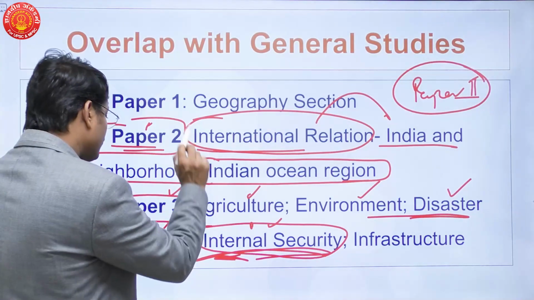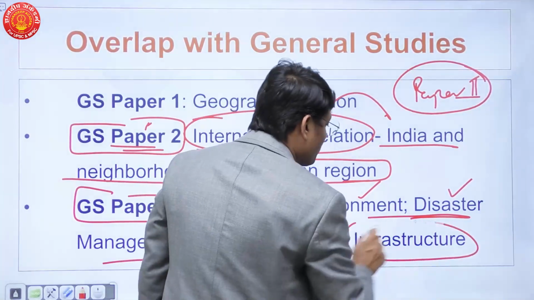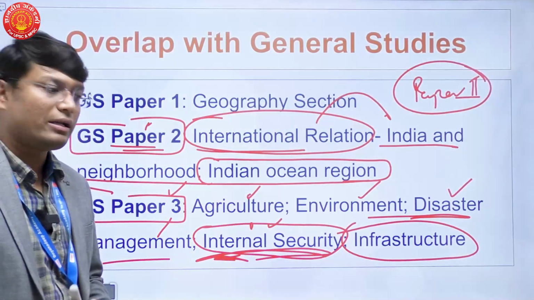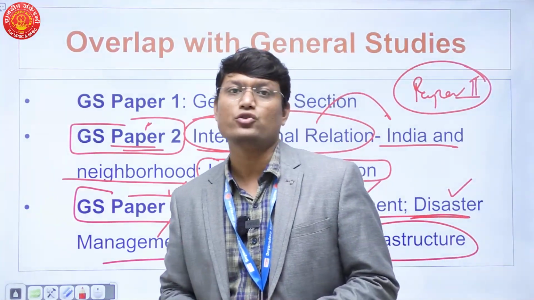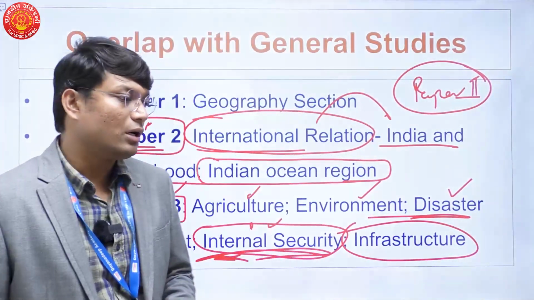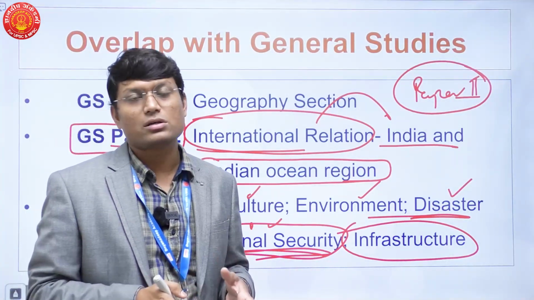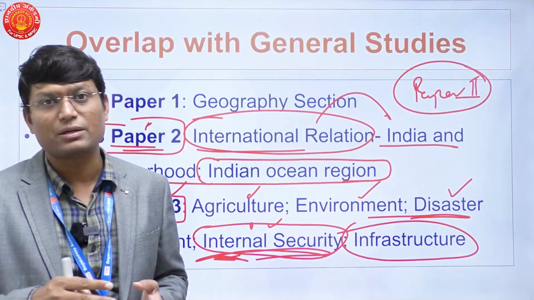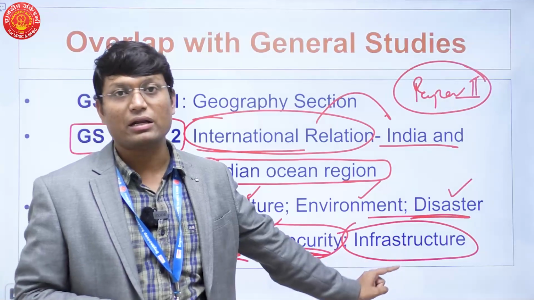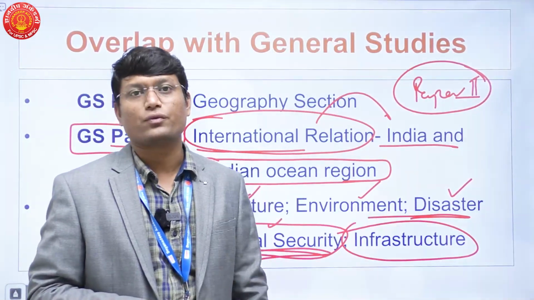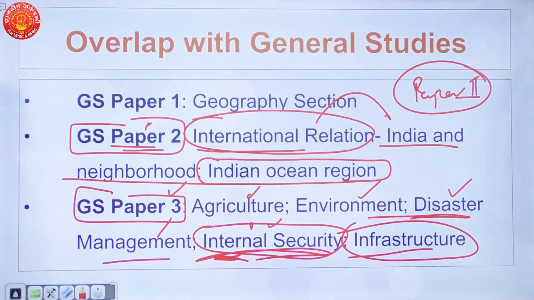So paper 3, again we have a significant amount of overlap. Infrastructure is a topic of economy, and in that topic we talk about roads, railways, ports, and so on and so forth. If you look at your studies till now, in what subject have you learnt about roads, railways and ports? It's geography where you have learnt about roads, railways, ports, energy, and so on. And that is why infrastructure is nothing but a point for geography optional, right?